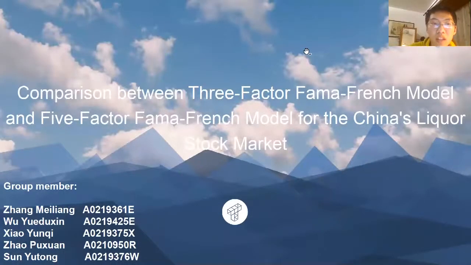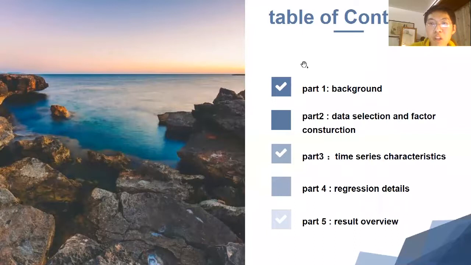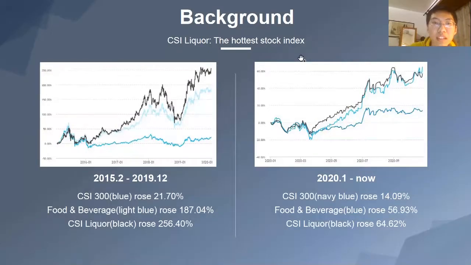Hello everybody. Our group topic is the comparison between the three-factor Fama-French model and the five-factor Fama-French model for China's liquor stock market. We will introduce our topic in the five following parts: the background, data selection and factor construction, time series characteristics, regression details, and result overview. The first part is background.